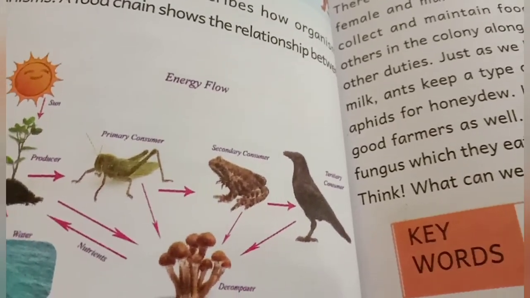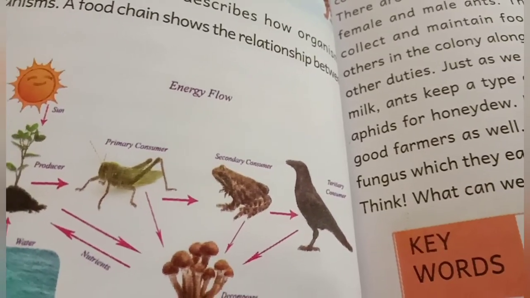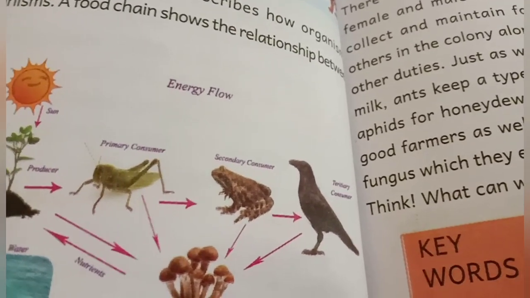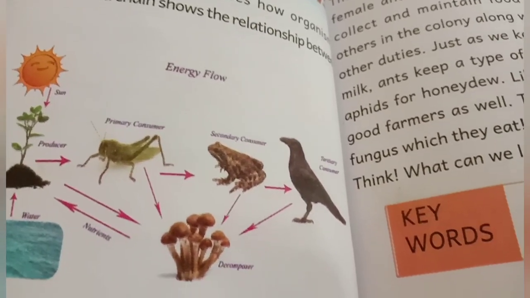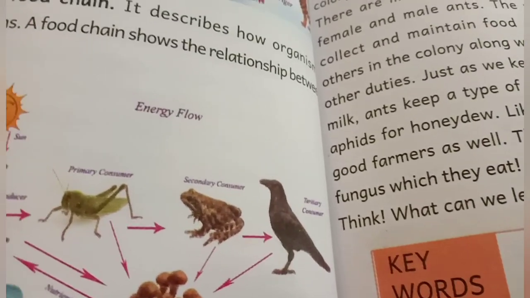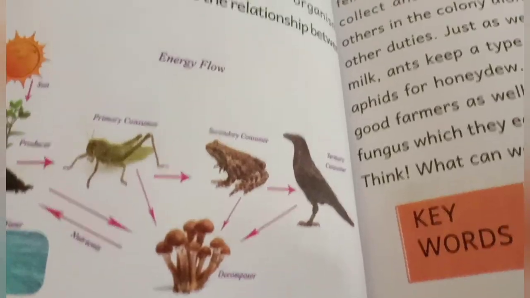So definitely frog is not directly eaten by only crow. It can be eaten by snake also. In the same way, the energy flow will always be different.